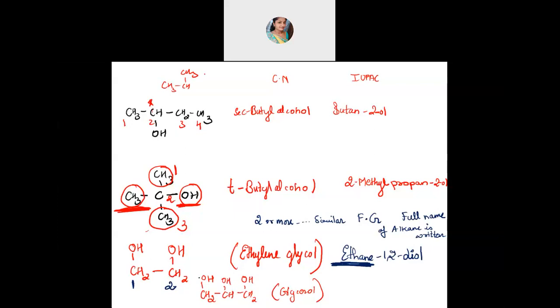Give the IUPAC name, students. Faster. Yeah, correct. Very good. 3 carbon. So 1, 2, and then 3. Full name should be written, so propane. Then position you should mention 1, 2, 3. How many are there? 3 are there. So a prefix should be used, tri, and the functional group is alcohol, so OL. So propane 1, 2, 3 triol. This is the name.